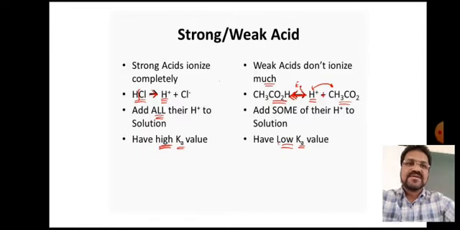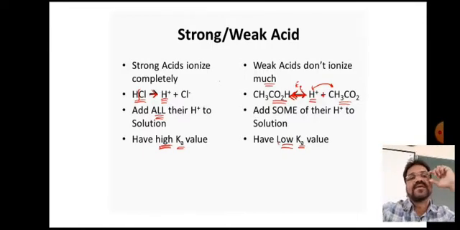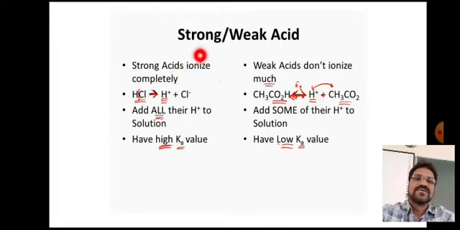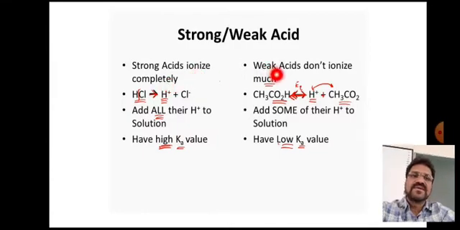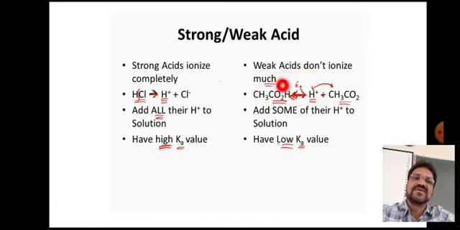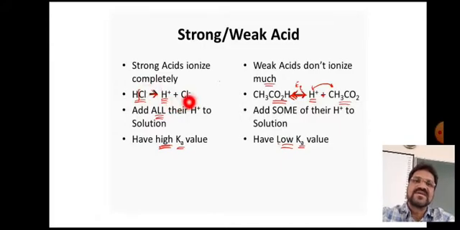So the things that we need to learn here are strong or weak acid. Strong acids ionize completely, weak acids do not ionize much. That means there is partial dissociation at an equilibrium. For example, HCl, a strong acid, dissociates to H plus and Cl minus.